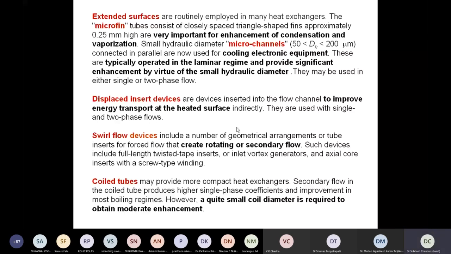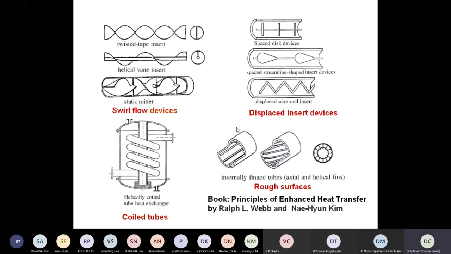So these are some of the elements or components or inserts that we can make use of in many applications. At the top there is twisted tape. Twisted tape basically generates a swirl, a rotation to the flow, so that ultimately results in better mixing. So we can have helical vane inserts, we can have static mixers, right?